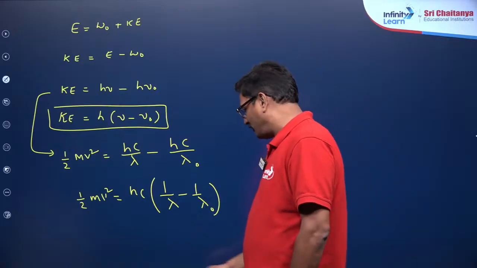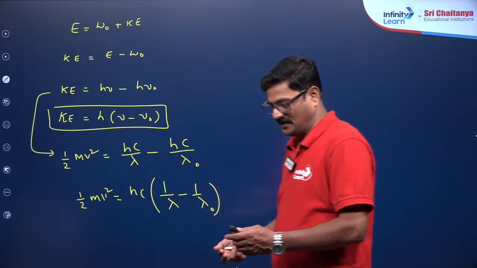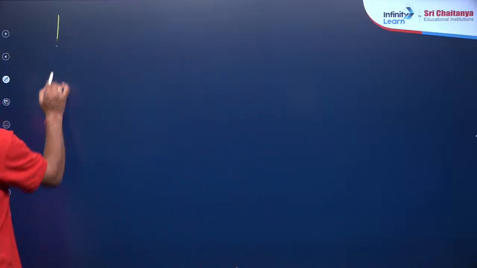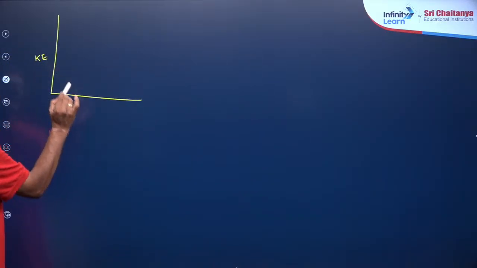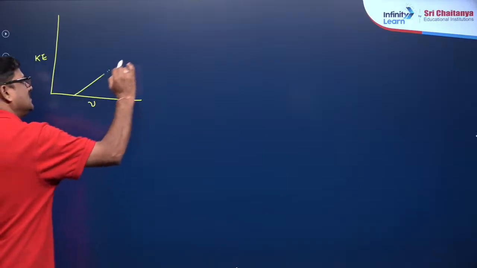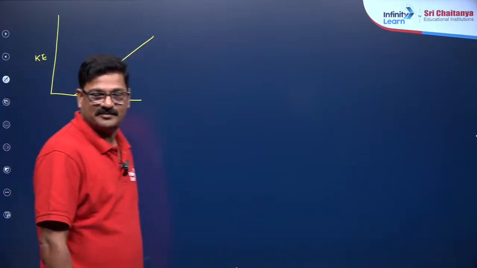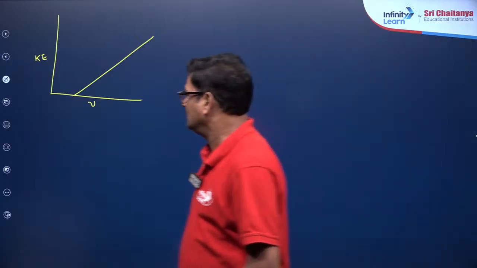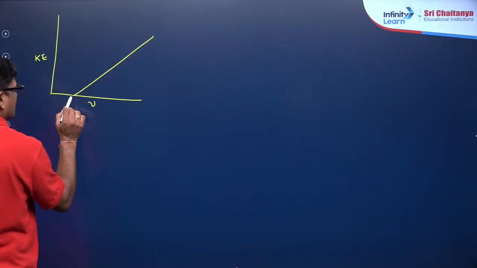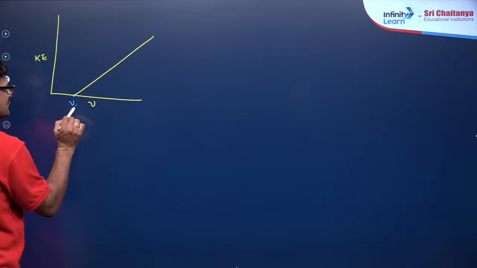And we have a couple of graphs we need to learn, and let us talk about these graphs. Here you are going to see the kinetic energy and the frequency. You are going to see a straight line intercepting the frequency axis, and based on this you can say this is going to be the critical frequency.